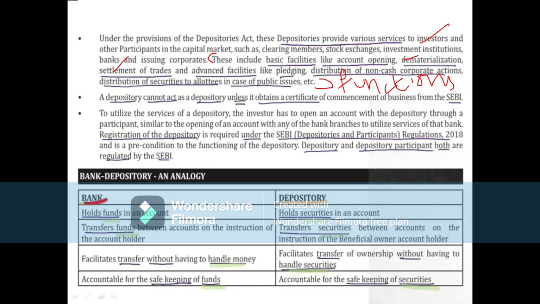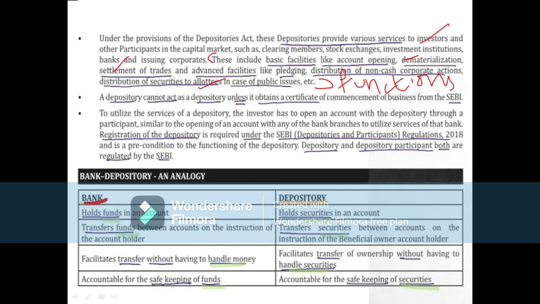So what will the depository do in this distribution of non-cash? Whenever there is any corporate event for a particular security, the depository will give the details of those clients, and the registrar will then calculate the benefits due to all the shareholders. Likewise, distribution of securities to allottees in case of public issues, transmission of securities, freezing of the account, all these can be seen.